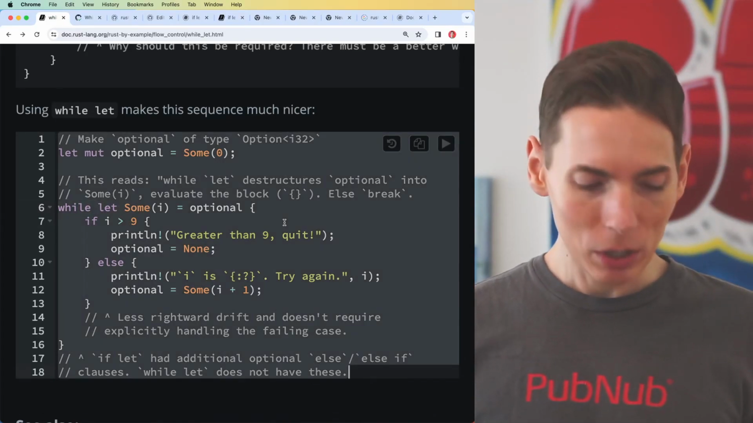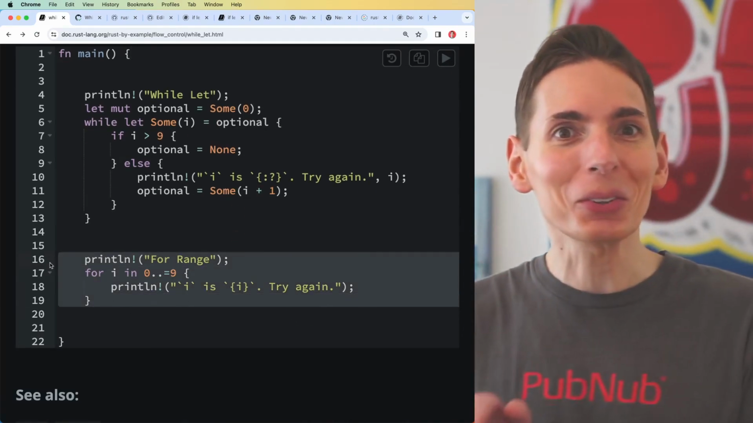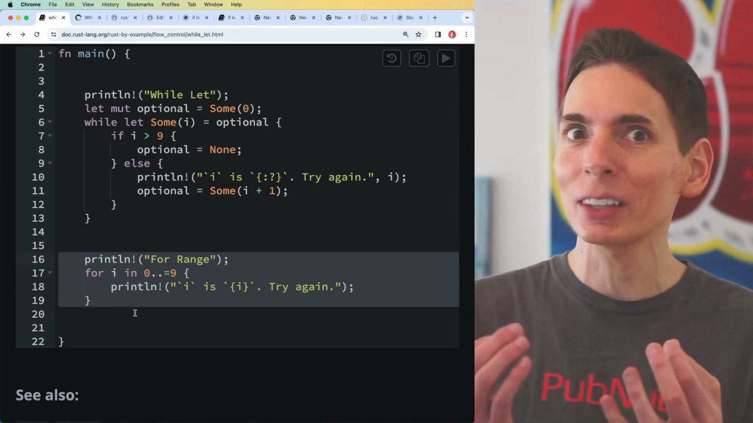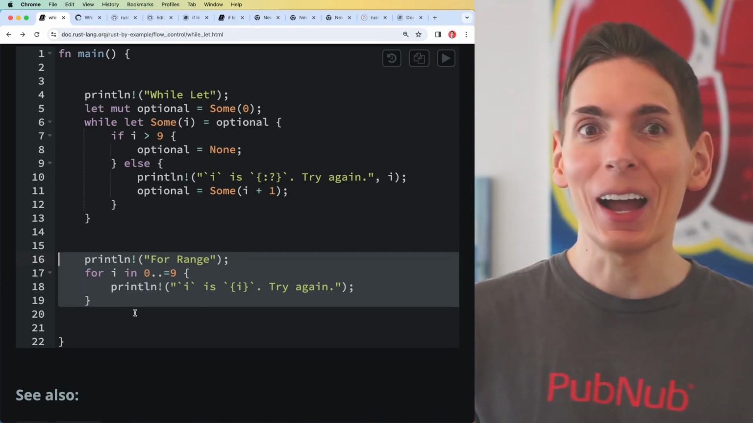However, if you're going to do very simple range iteration, you might as well just do this little tiny one here. This is a lot simpler. I can see what's going on. It's a lot more clear, less code, and yeah, use that. I like that one a lot better.